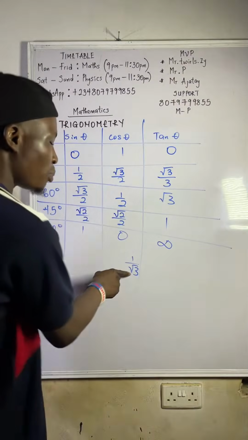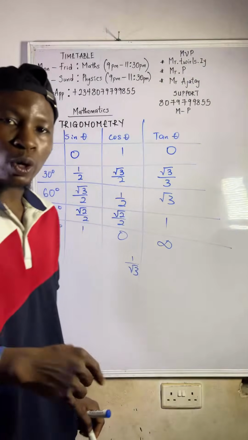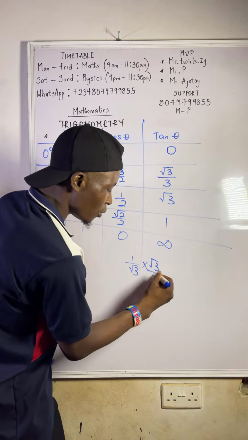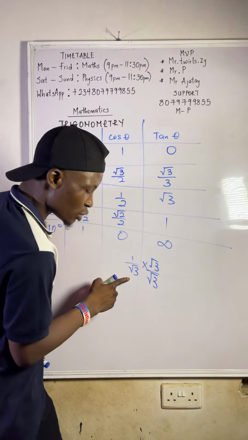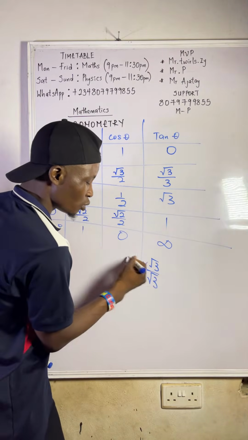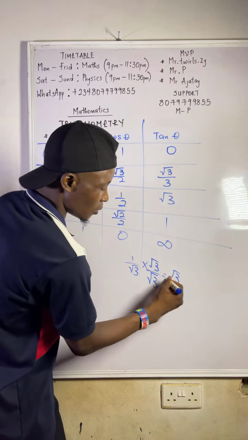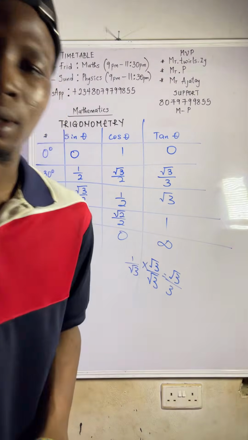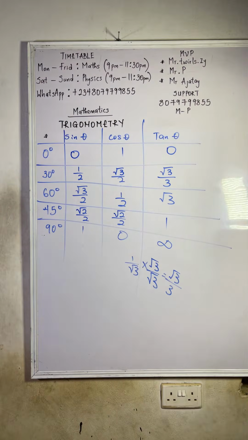It's not always proper putting a square root below. When you rationalize, you multiply by √3/√3. √3 times √3 will give us 3, or you can say √9 gives us 3. So √3 times 1 is √3, and √3 times √3 is 3. So that is why it's √3/3. Do you get it now?